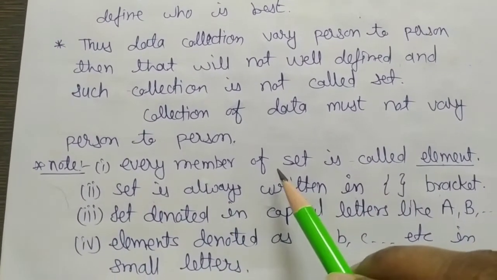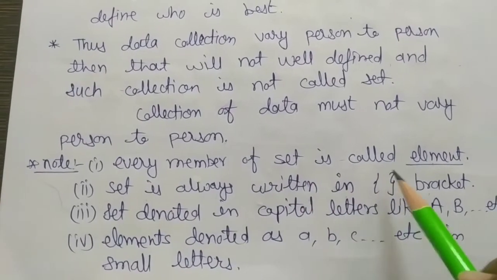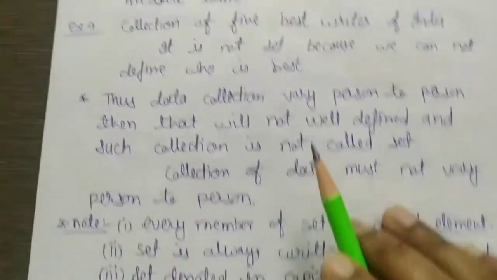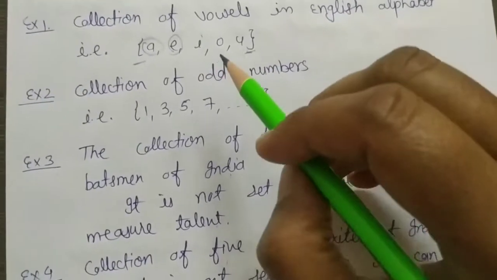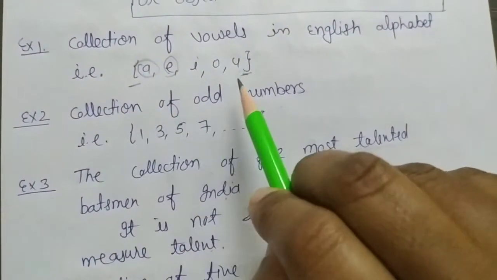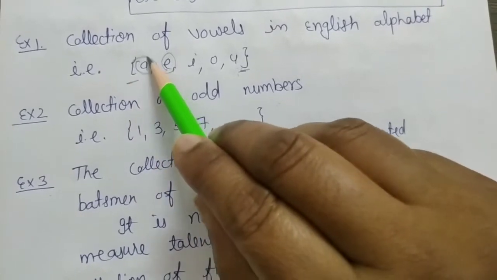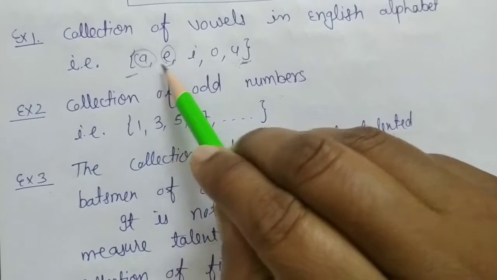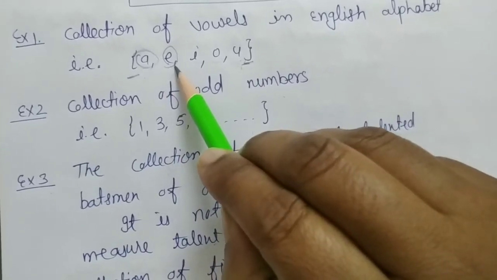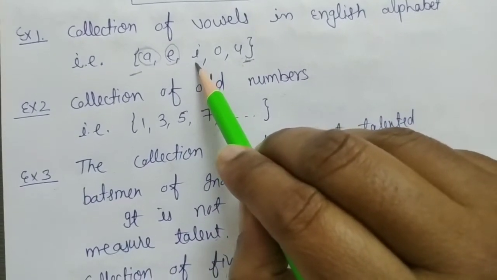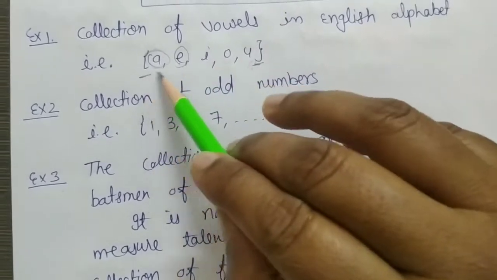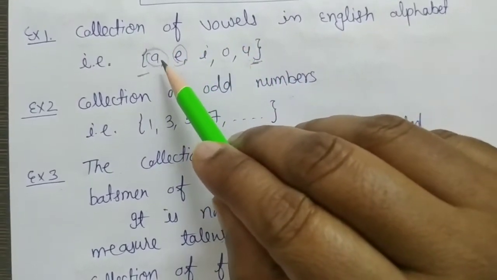Every member of a set is called an element. Look at here. This is a set. Every single member, like the first member is A, second member is E, third member is I, fourth member is O, and fifth member is U. All these members are called elements.